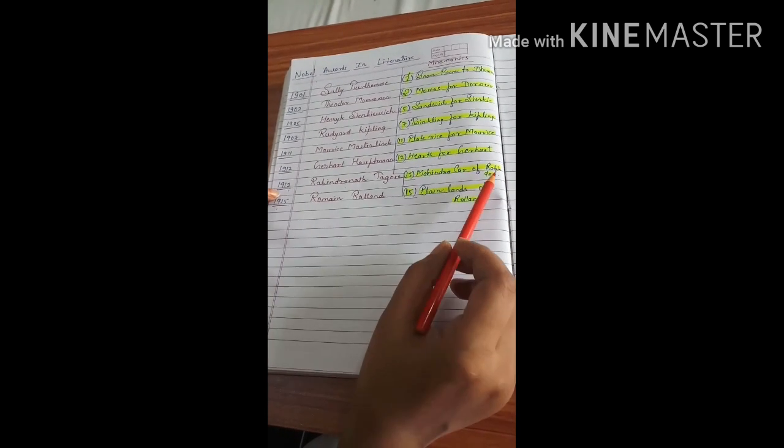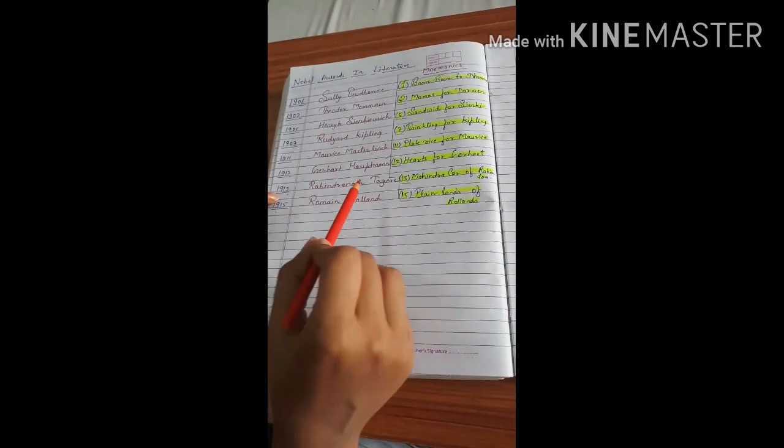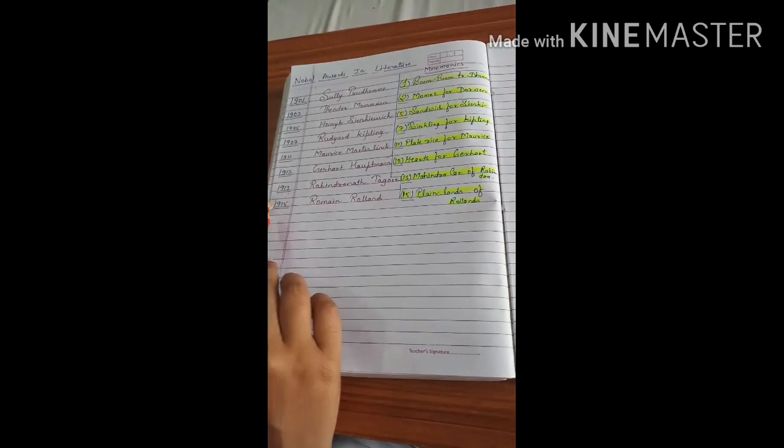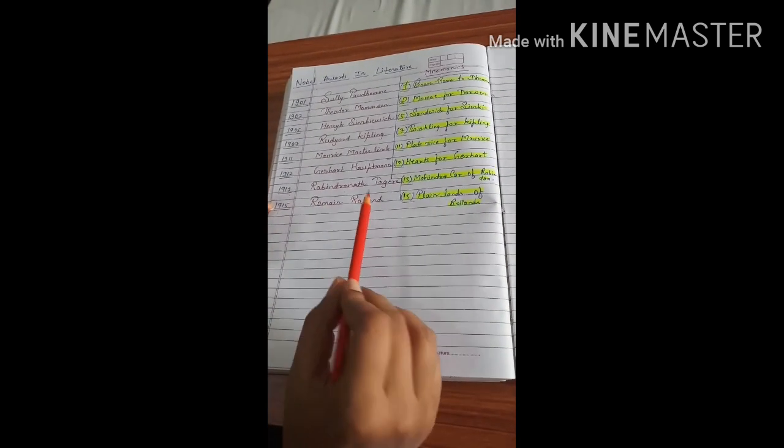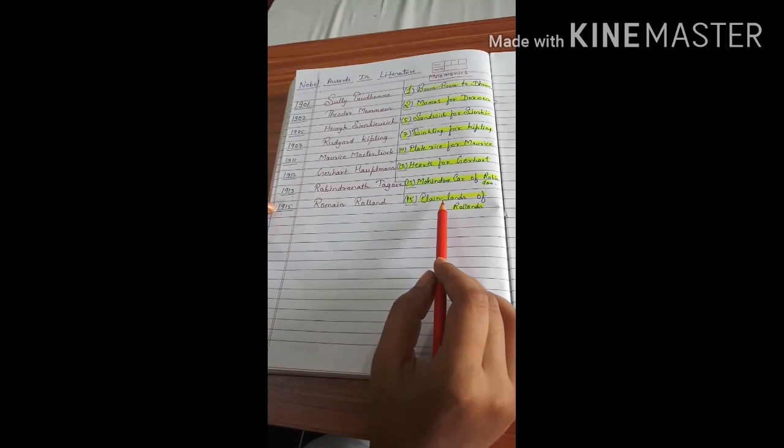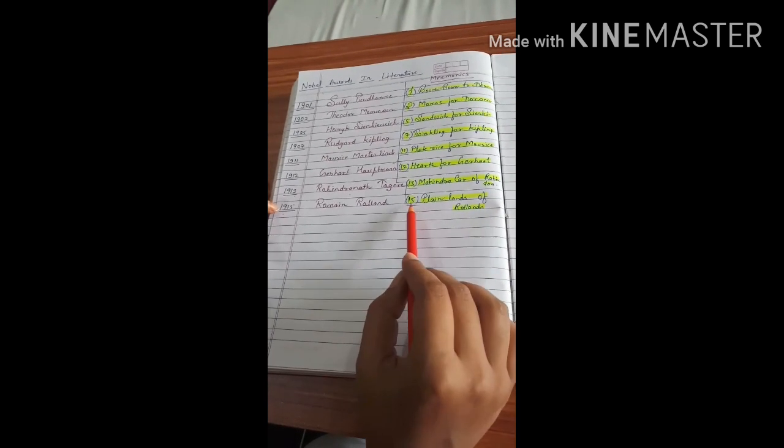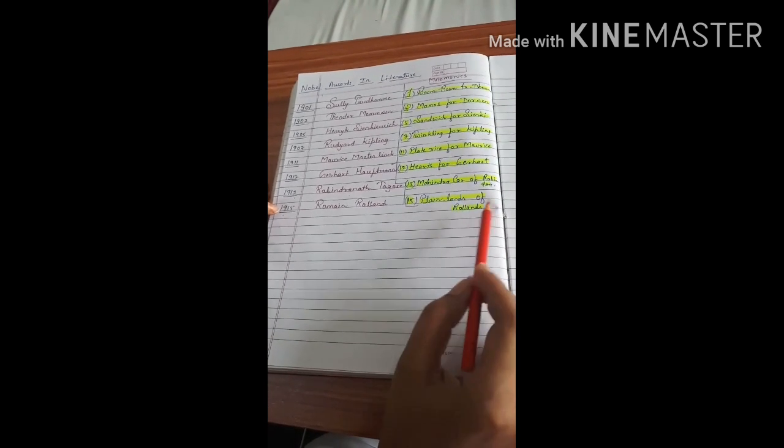13 Mahindra car of Rabindranath. So 1913 Rabindranath Tagore. Then last 1915 Romain Rolland. 15 plain lands of Rollins. How many lands? 15 plain lands of Rollins.